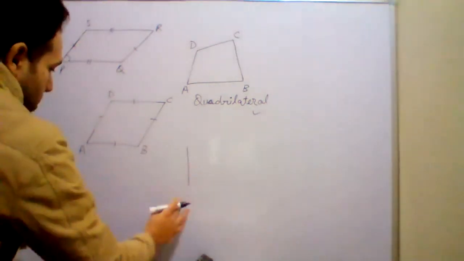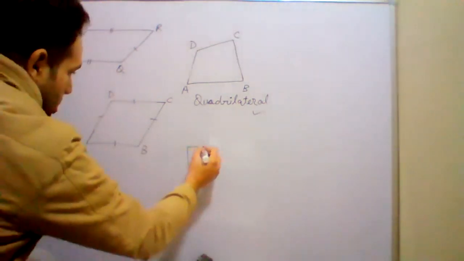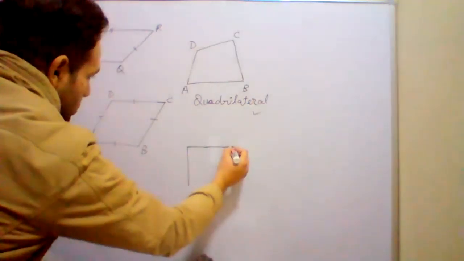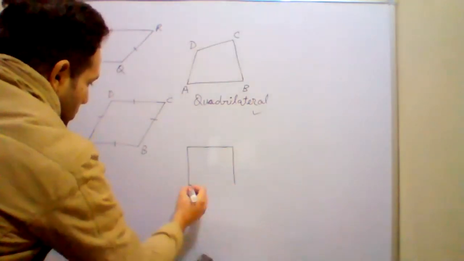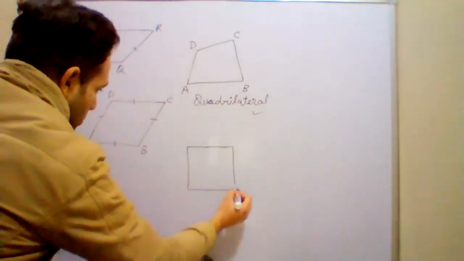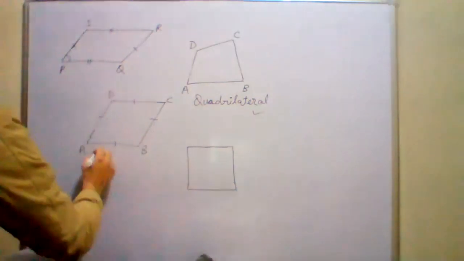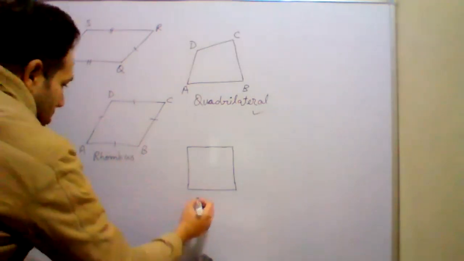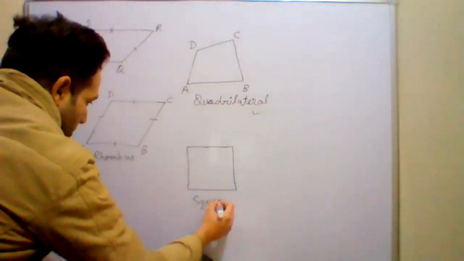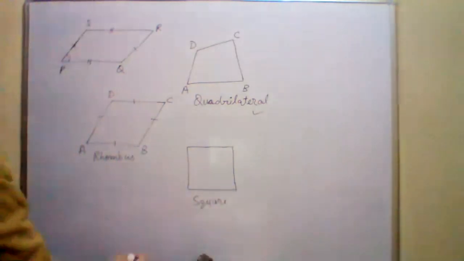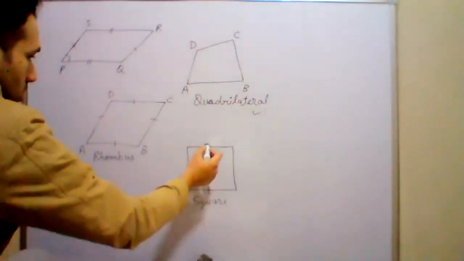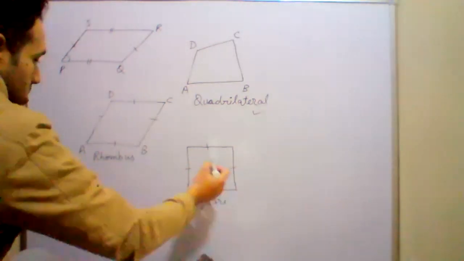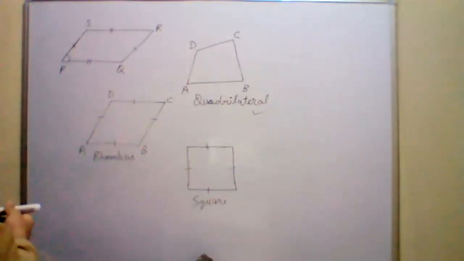Square and rhombus में क्या similar होता है? Can you tell me what is the similarity between a square and a rhombus? Because sir, square and rhombus have all sides equal. Yes, very good. So this is a rhombus and this is a square. Square also has all sides equal and a rhombus also has all sides equal.